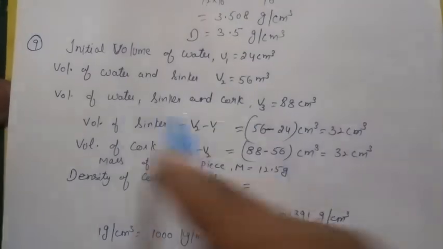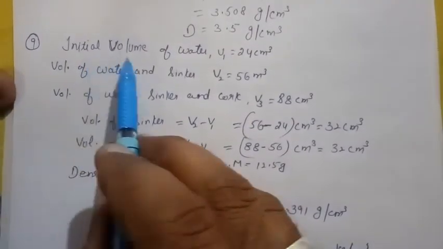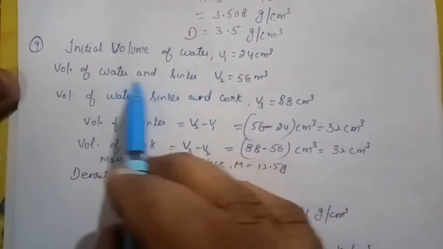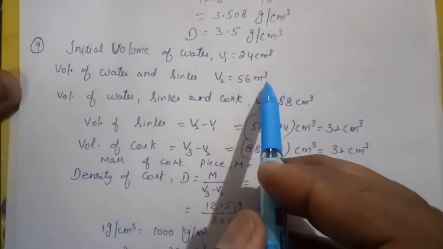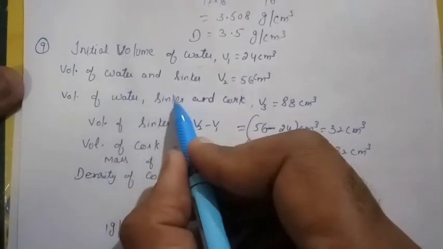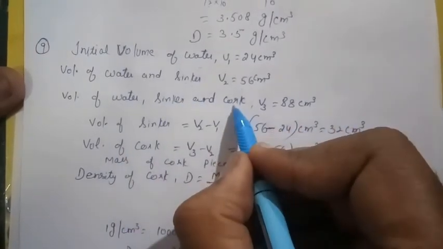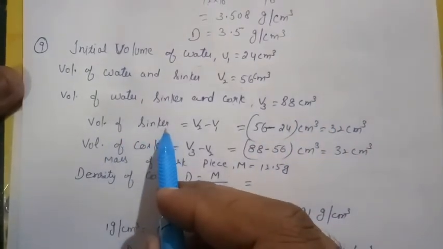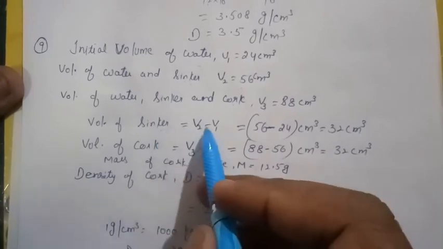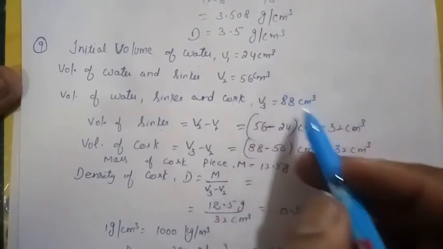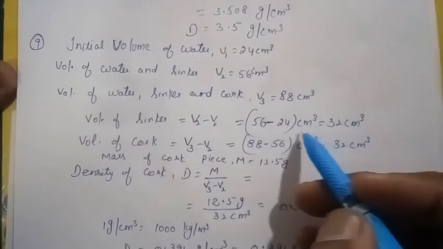So look at that, it is quite lengthy. Initial volume of water is given, that is V1, 24 centimeter cube. Volume of water and sinker both, V2, 56 centimeter cube, and of all three, the water, sinker and cork, the volume V3 is equal to 88 centimeter cube. Now first we will calculate the volume of the sinker. So what we have to do is V2 minus V1, that is 56 minus 24, then it will be 32 centimeter cube. This is the volume of the sinker.